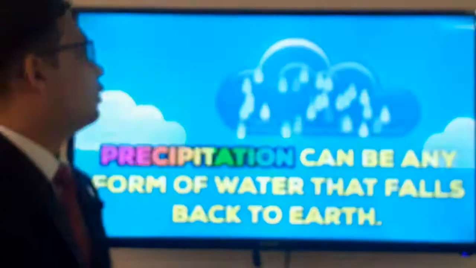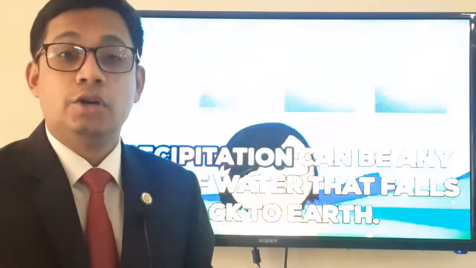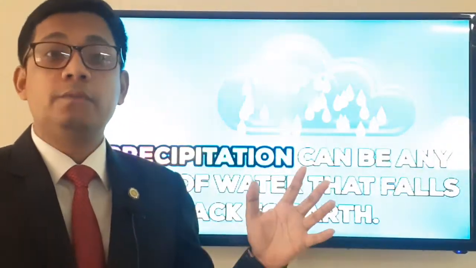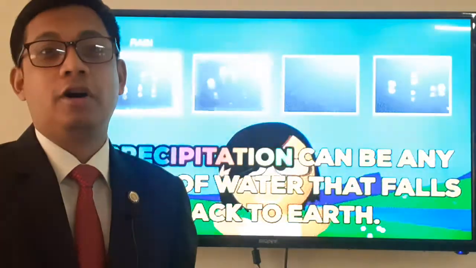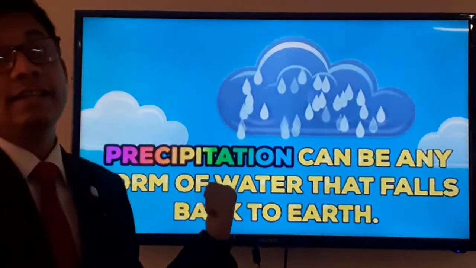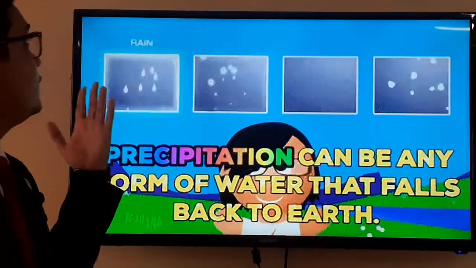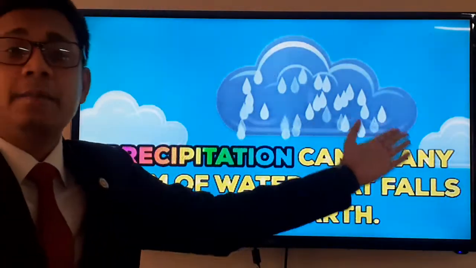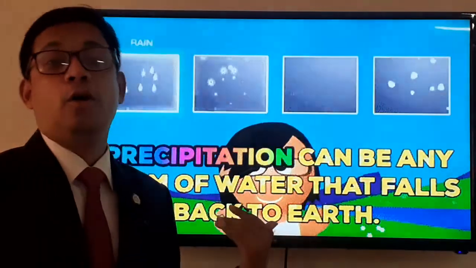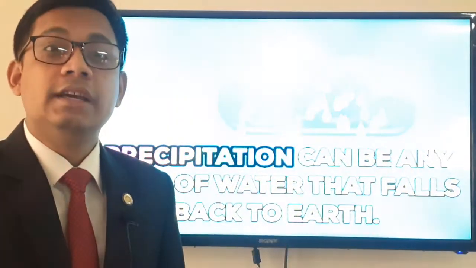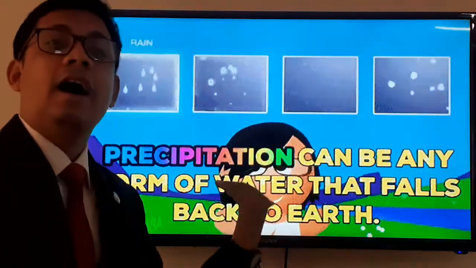So now have a look. The water went upward and formed cloud. When the tiny droplets form into bigger droplets, then what happens? Rainfall occurs. That is known as precipitation or rainfall. Precipitation can happen in different ways. What are those? It can be rain, snow, sleet, or hail. Precipitation can be any form of water that falls back on the earth. So precipitation is a form of water which comes back to the earth again.